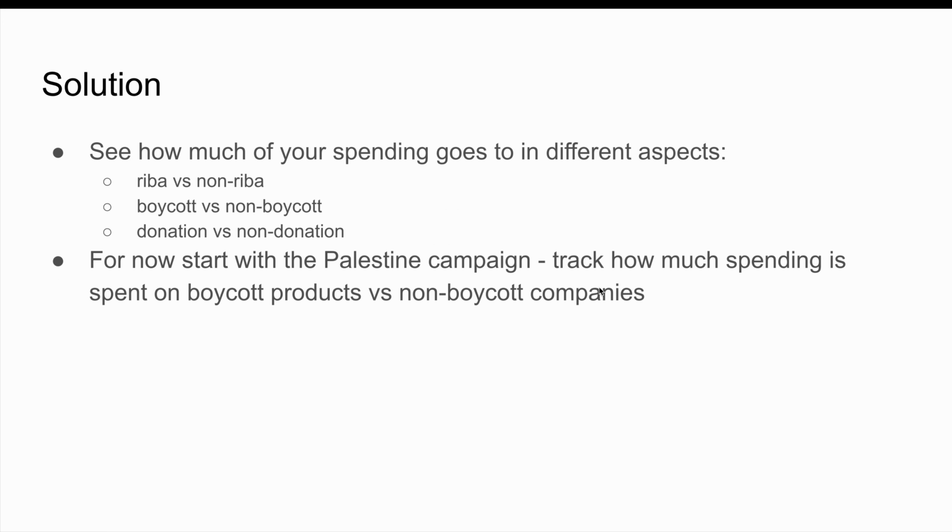So the solution is I want to see my spending. I want to see where my spending goes to in terms of many aspects. For example, in terms of riba versus non-riba, how much am I spending on riba items versus non-riba items, or boycott versus non-boycott, or donation versus non-donation. I want to see over time and also as of today as well.